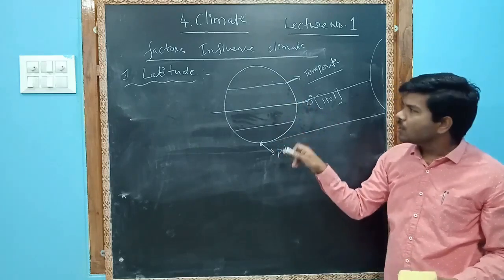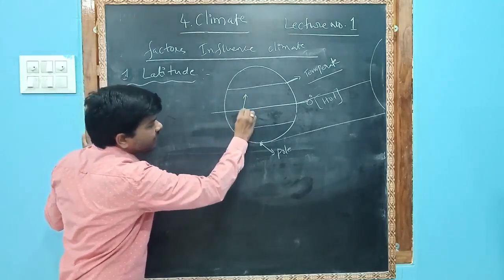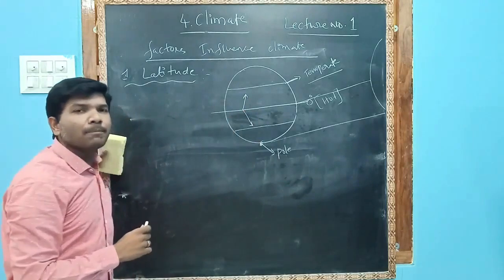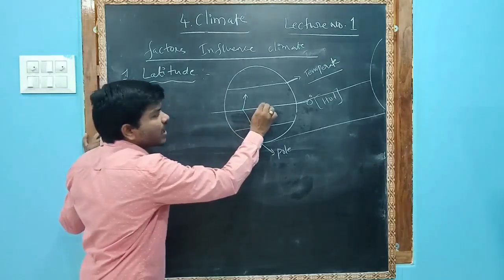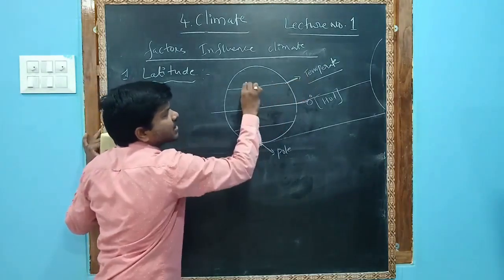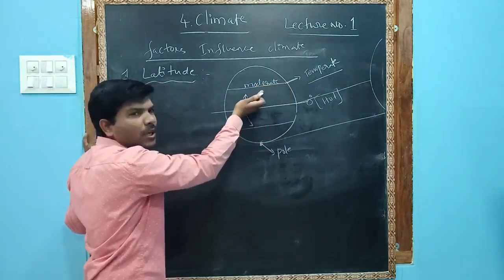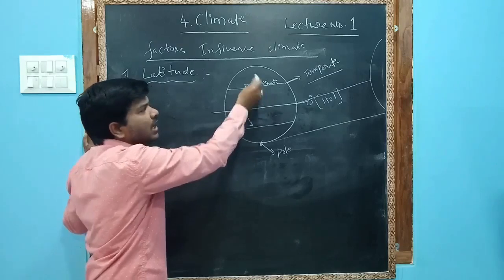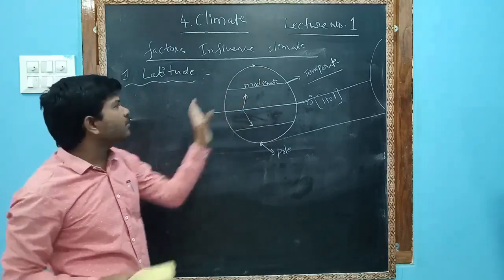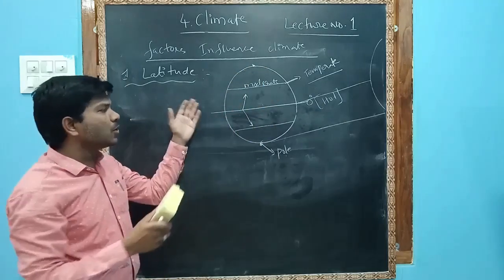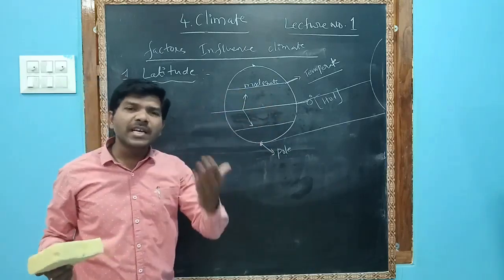This is the polar region. So what we understood is that when we move towards the north or towards the south, the temperature decreases. See, here it is very hot. You come here, moderate temperature is there, because the sun rays do not fall vertically on this region. Hence it is very less, and compared to the poles, here at the pole very little temperature will be recorded. That means latitude: whenever we move from one latitude to another, there will definitely be variations in climate.